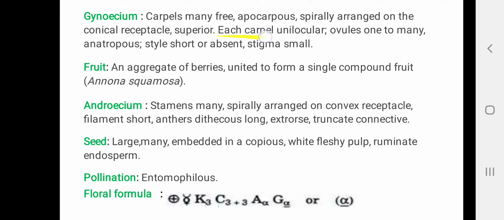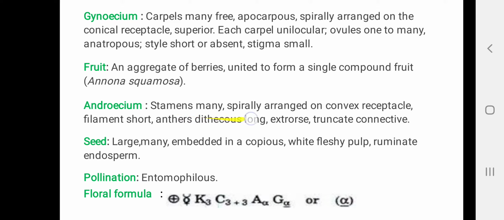Carpels are many in number. They are free from each other, so apocarpous, and they are spirally arranged on the conical receptacle, and they are superior. Each carpel is unilocular. Ovules are 1 to many, anatropous. Style is short or absent, and stigma is small or simple. Fruit is an aggregate of berries which are all united to form a single compound fruit, for example in case of custard apple or Annona squamosa.